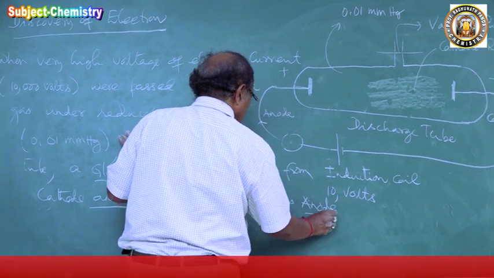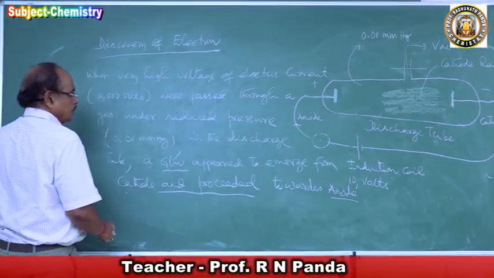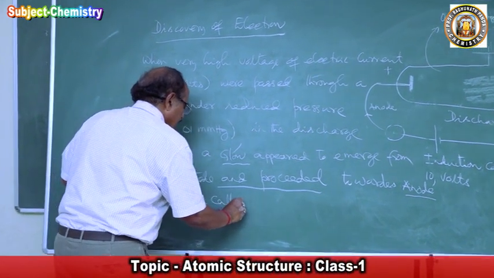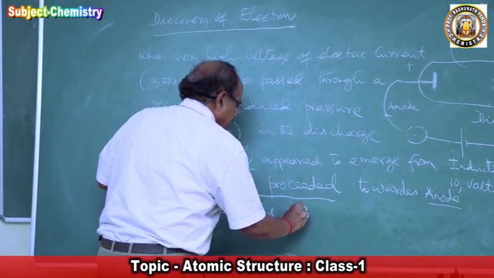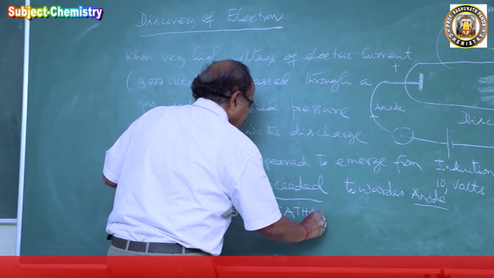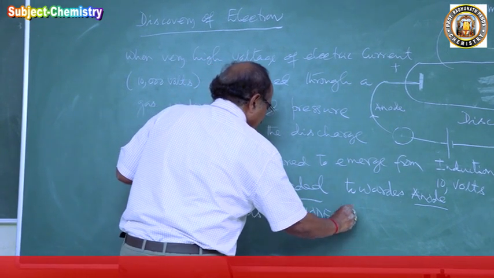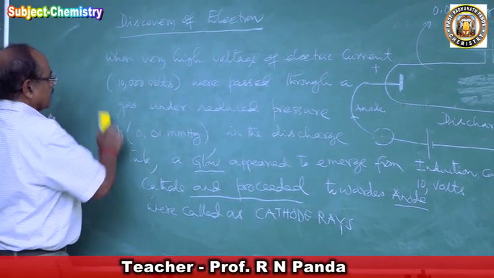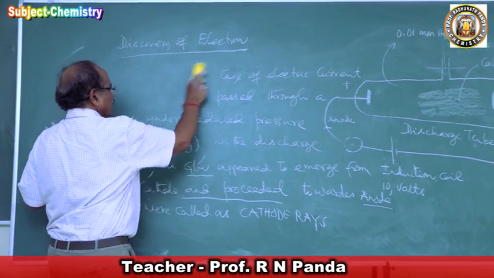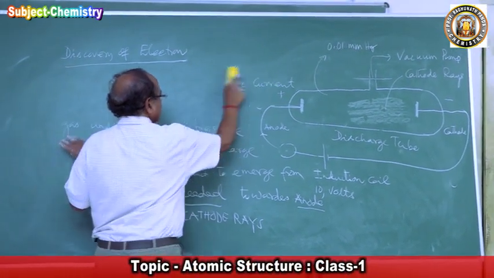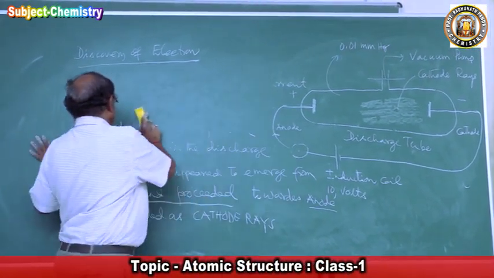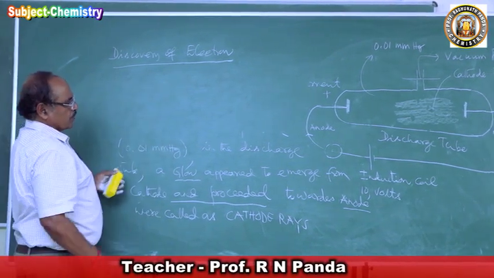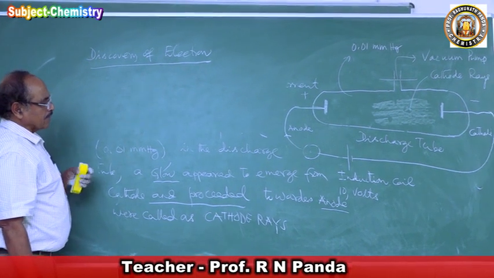What is anode? Positively charged electrode. It was called cathode rays. So when a high voltage of electricity, 10,000 volts, was passed through a gas under reduced pressure in a discharge tube, a glow appeared to emerge from cathode, proceeded towards anode, and was named as the cathode rays.